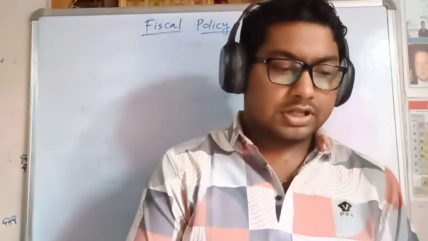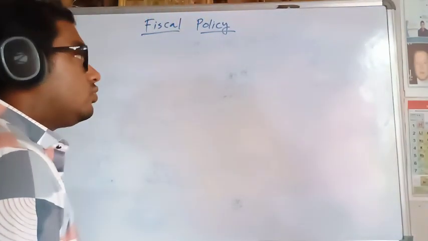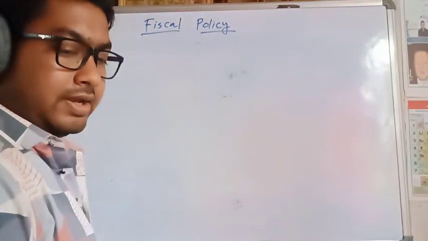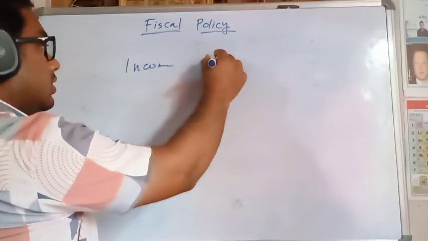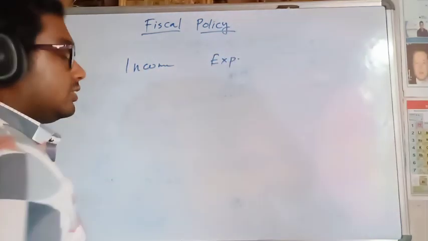I'm Abhijit. Today we're discussing fiscal policy. Fiscal policy is the Rajashwa Niti. We can divide fiscal policy into two parts, that is income and expenditure.